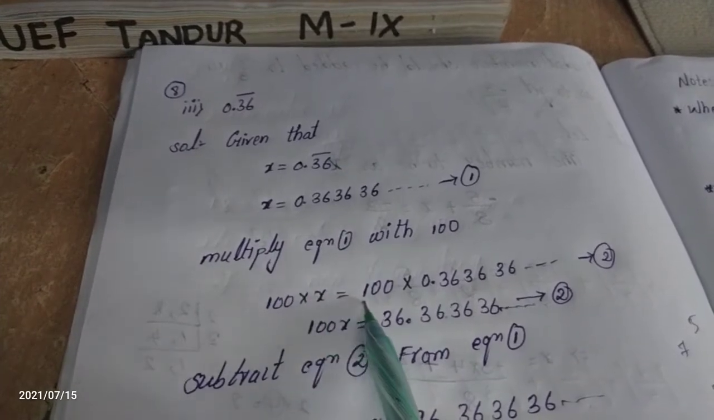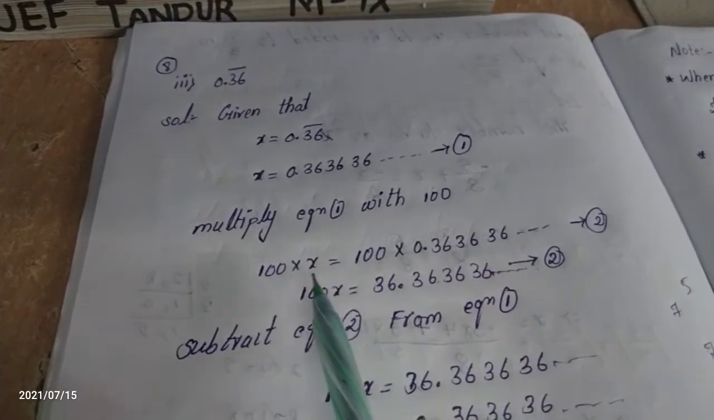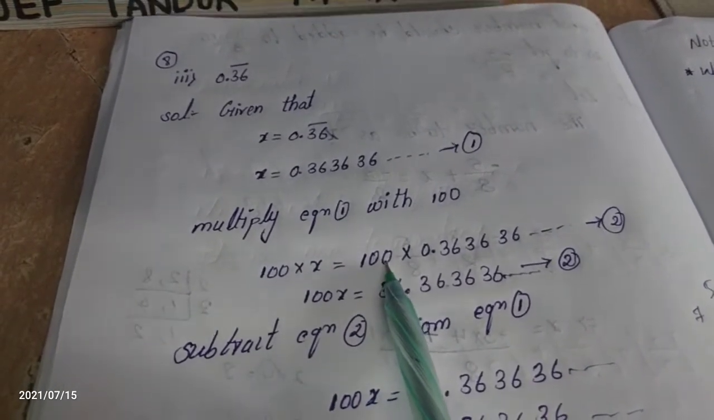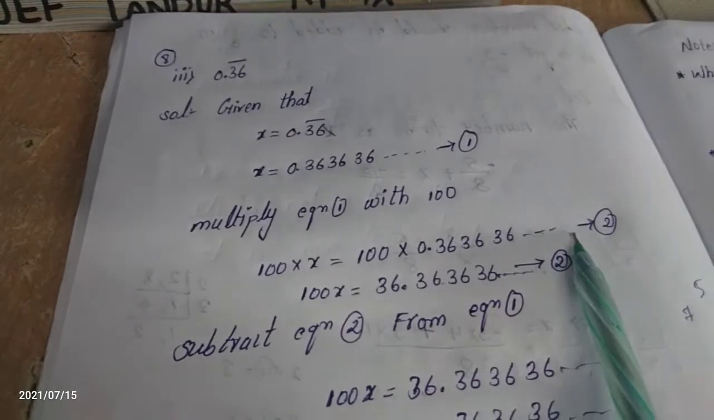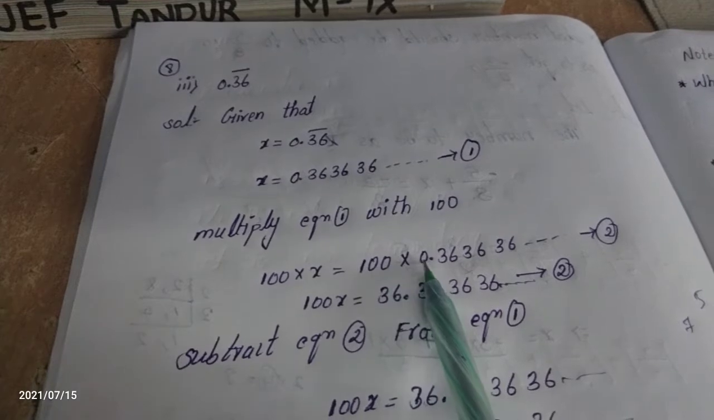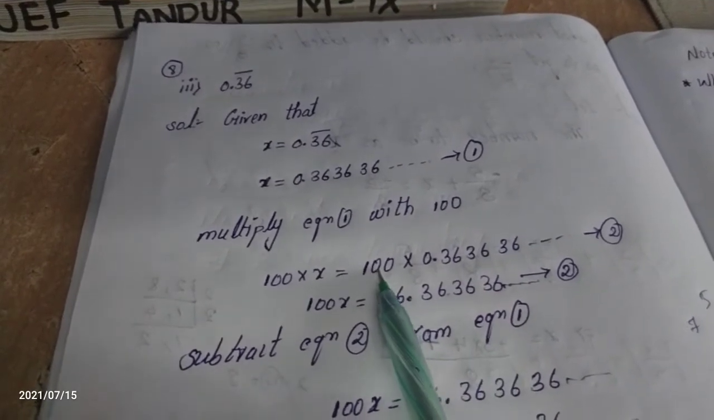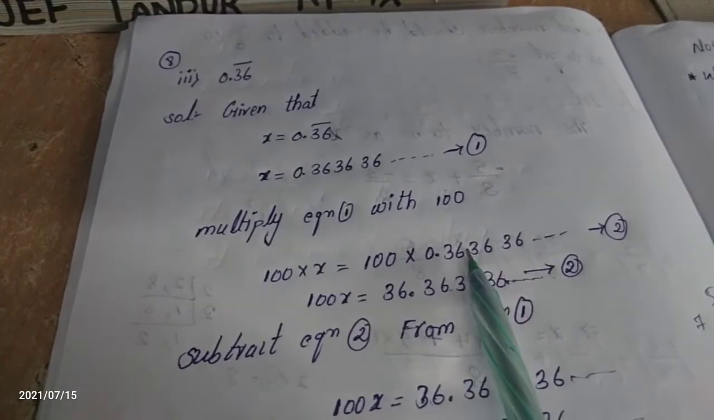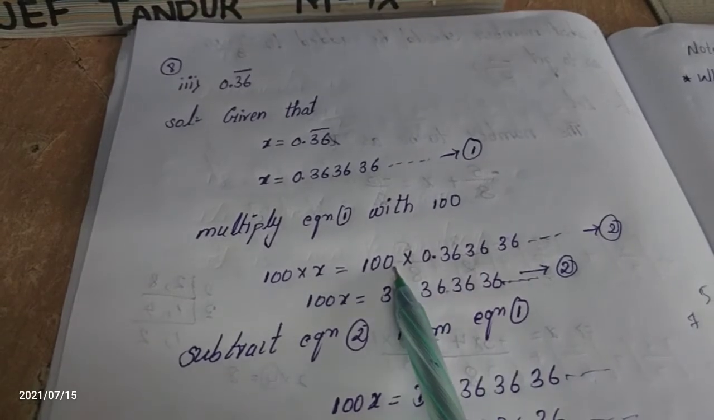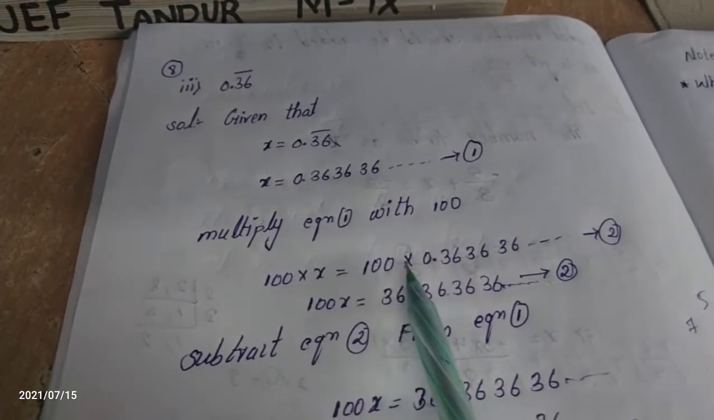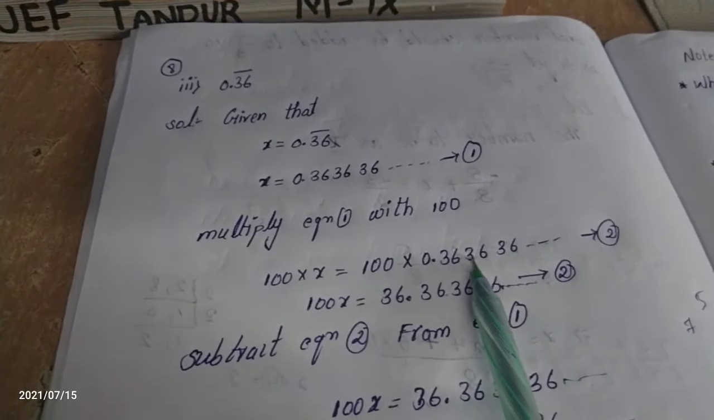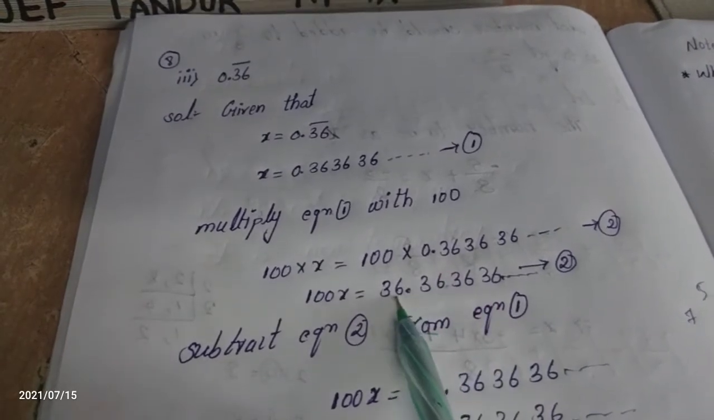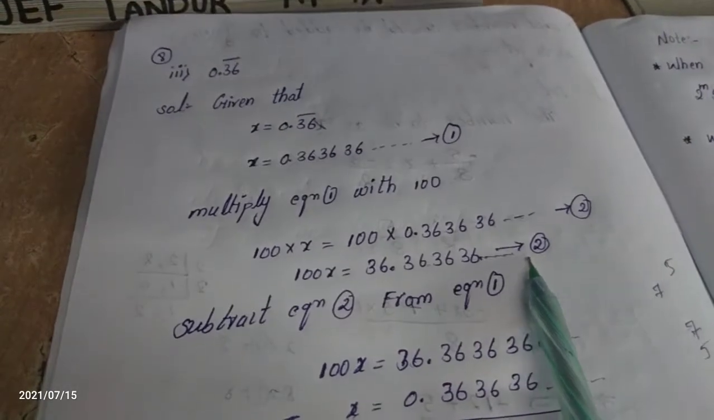On the LHS, 100 into x is equal to 100 into the whole RHS. 100 into x is 100x, equal to 100 into this repeated value. This is a basic thing: when we multiply by some zeros, the decimal moves to the right by that many places. Two zeros, so the decimal moves after 2 numbers. What do we get? 36.363636, and we take it as equation 2.